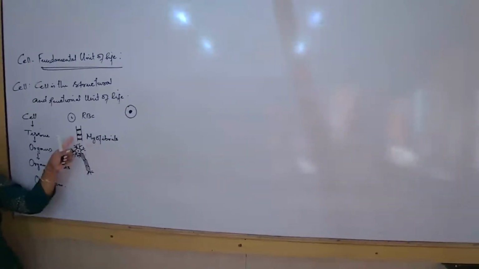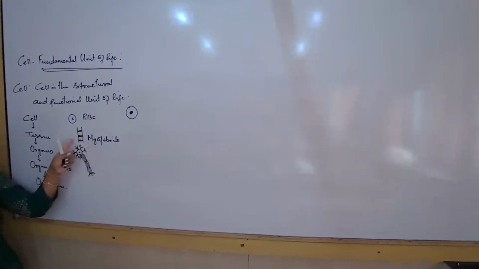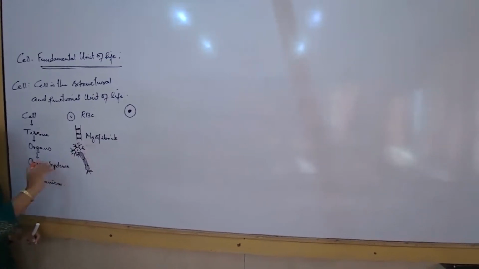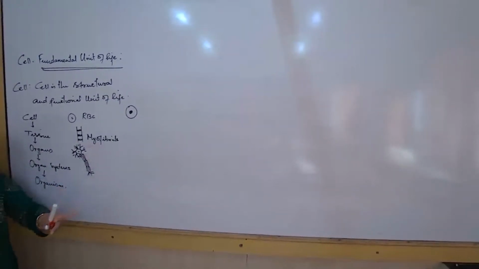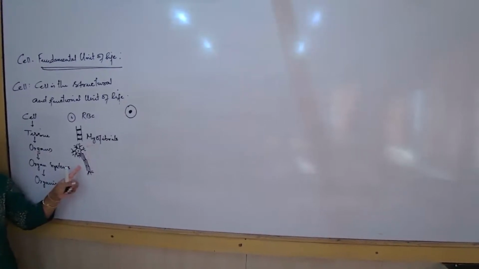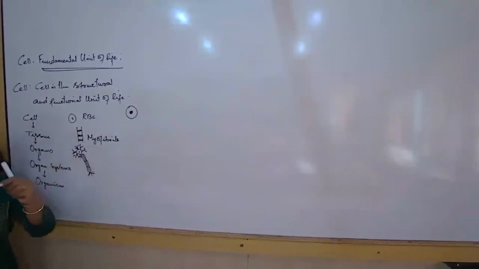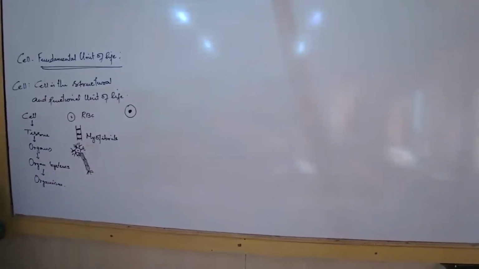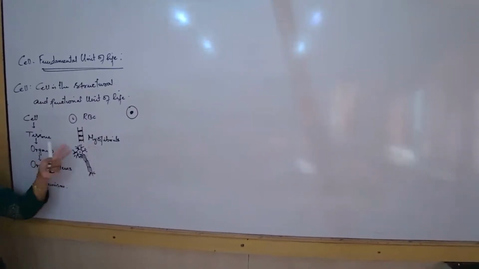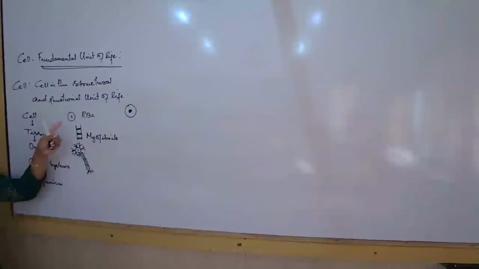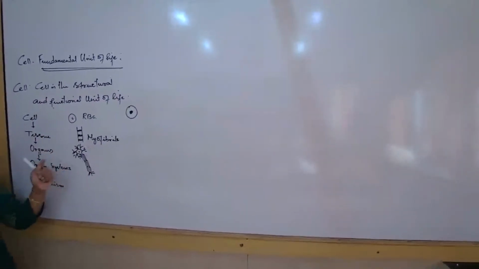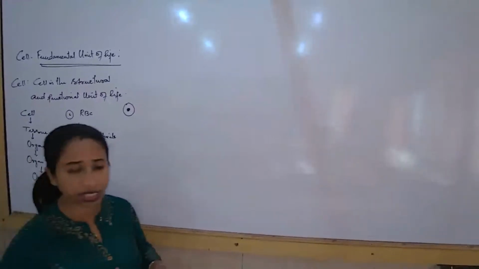Can this function be done by the myofibrils? No. So this type of structure helps in receiving messages, and this type of structure helps in giving messages to the next set of neurons. These are nerve cells that I've drawn. Now there are so many other examples I can talk about: the RBCs, the platelets and the WBCs, and then we talk about the plant cells also, not only the animal cells. I've given you a few examples of animal cells. The RBCs are there, the myofibrils, and then the neuron cells are there.